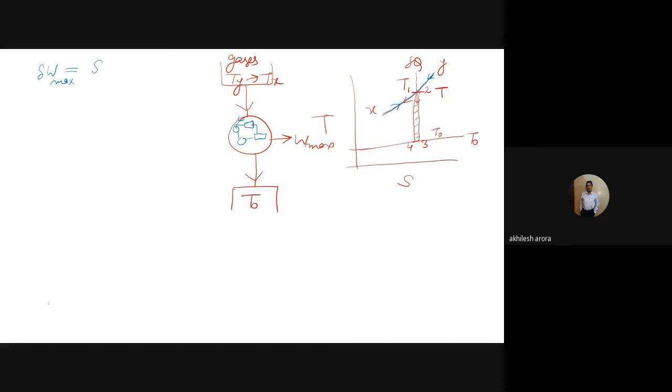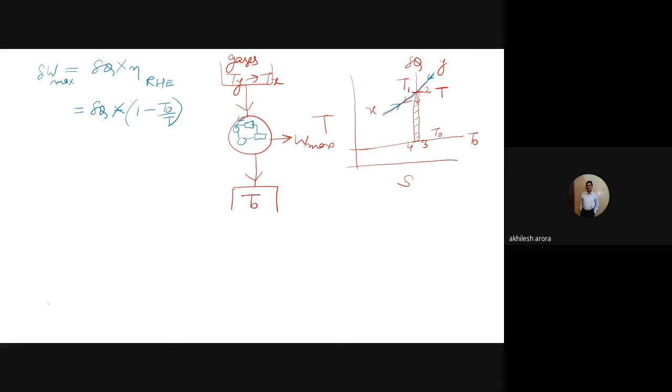So how much is the heat input? It is delta Q multiplied by the efficiency of the reversible heat engine. So it means it is equal to delta Q into (1 minus T naught by T). Is it okay?